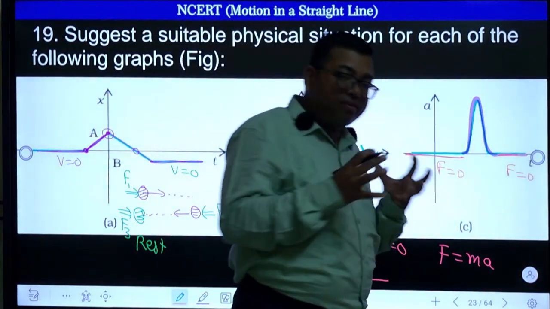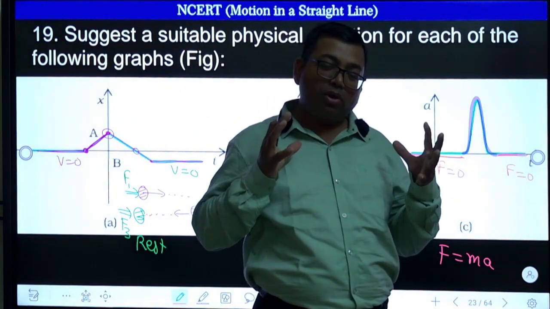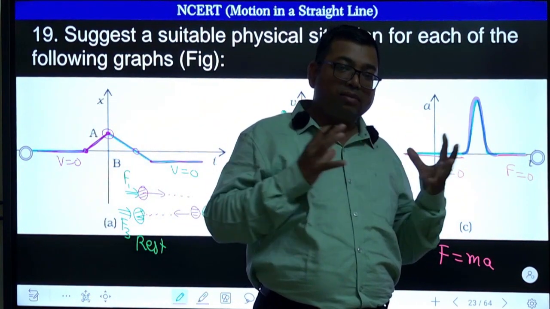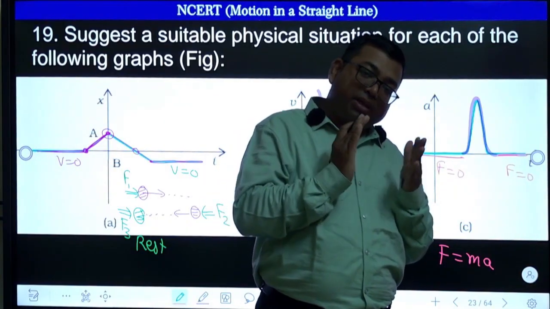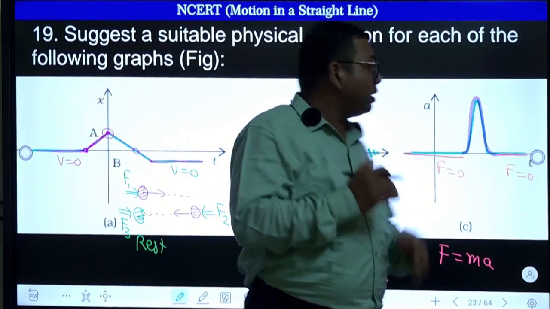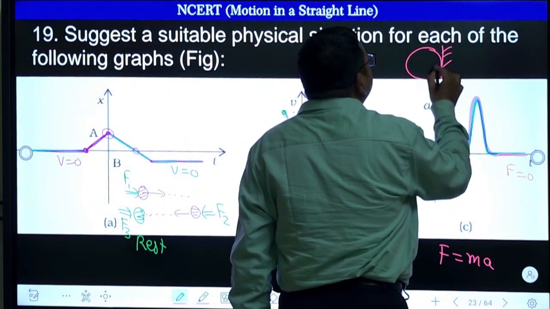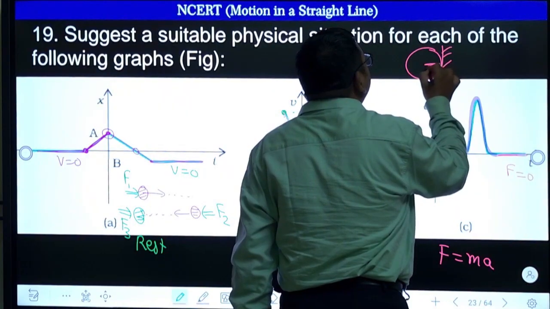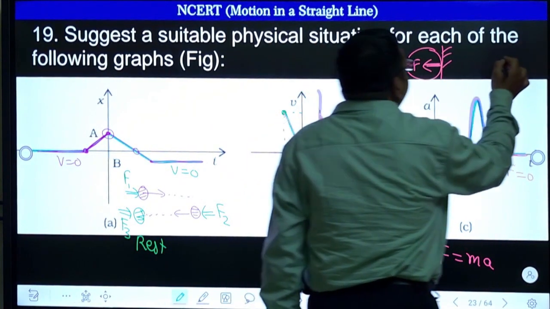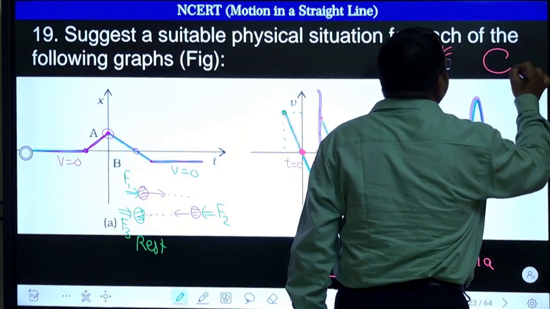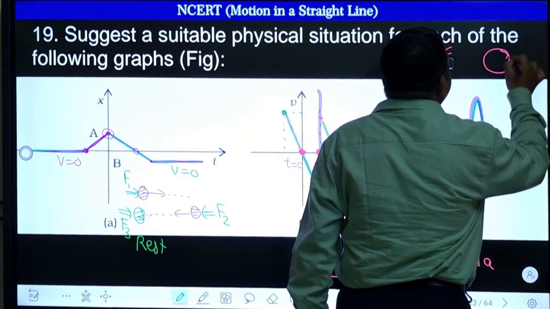So that means, for example, a ball. Suppose a ball is going to hit some object, let us say a wall. So when it is going to compress the wall, force increases on it, and a deformation happens. Suppose this is a wall, it is hitting. So this wall will be applying a force on this ball like this, and maybe the ball has some deformation, the structure gets deformed here, right?